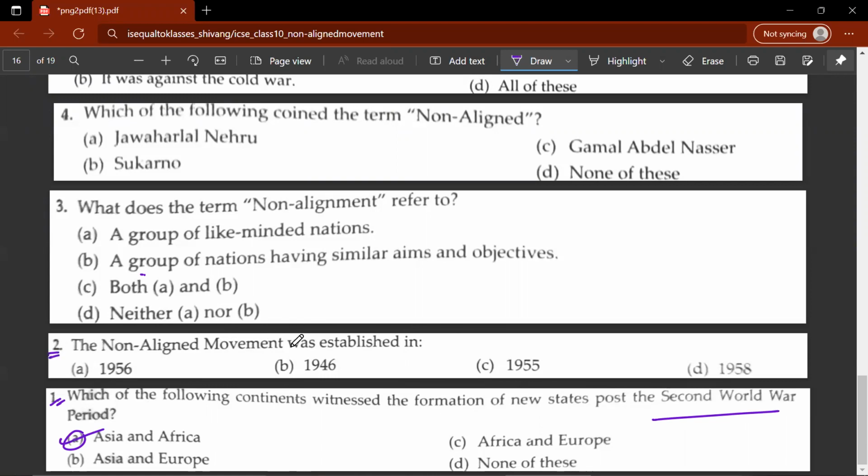Second question: the non-aligned movement was established in 1955. Third question: what does the term non-alignment refer to? So it refers to C, both A and B. Fourth question: which of the following coined the term non-aligned? That would have been Mr. Jawaharlal Nehru.